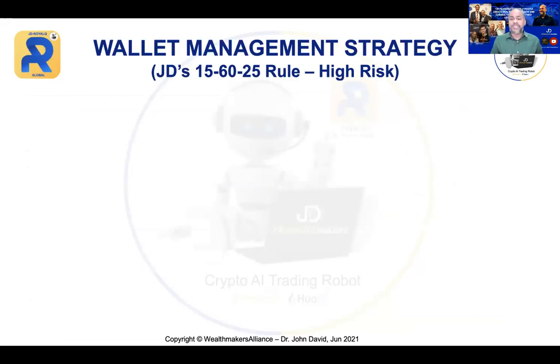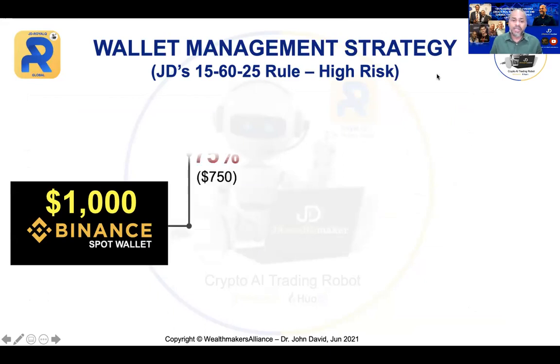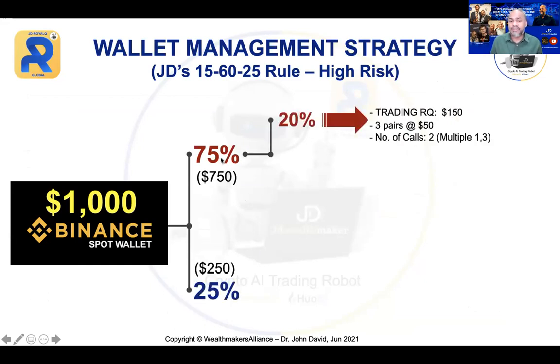Now let's quickly do the high risk. This is the 15-60-25 rule. Very simple. So now from the $1,000, it will be 75-25. $750 goes into the trading. From that 75%, 20% goes into the first order. That will be $150. But my first order now is $50, so it's no more 10 or 20. I want to trade 50 so I can make more profit.